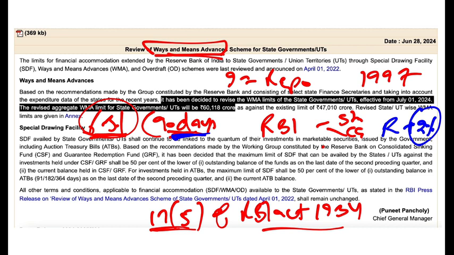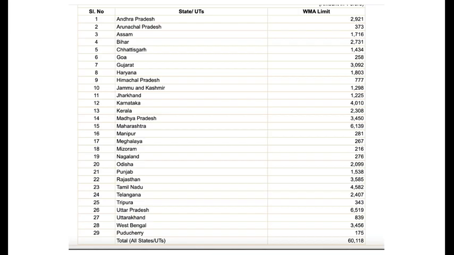And it is not like they can borrow unlimited money under the Ways and Means Advances. So every state or union territory has got some quota. So if I show you here, you can see, for example, Andhra can borrow 2,921 crore whenever it wants from the RBI for up to 90 days at the repo rate.